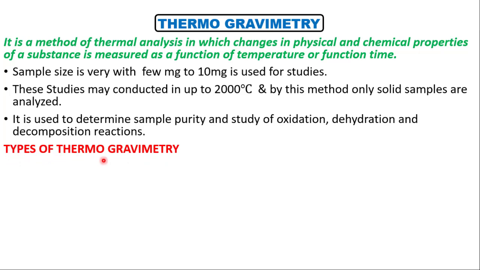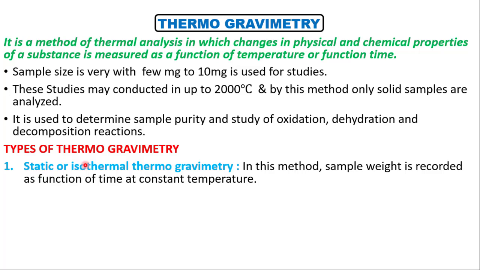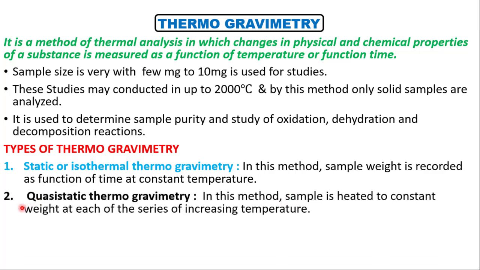Types of thermogravimetry. First one, static or isothermal thermogravimetry. In this method, sample weight is recorded as a function of time at constant temperature. Second one, quasi-static thermogravimetry. In this method, the sample is heated to constant weight at each of a series of increasing temperatures.